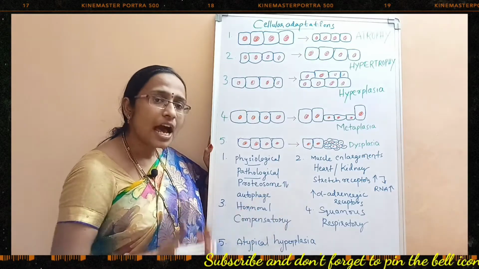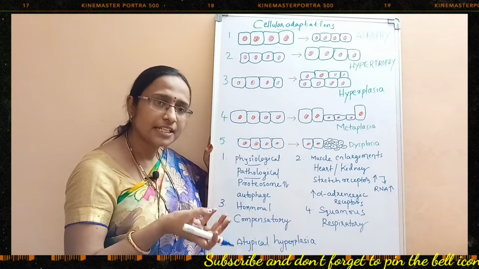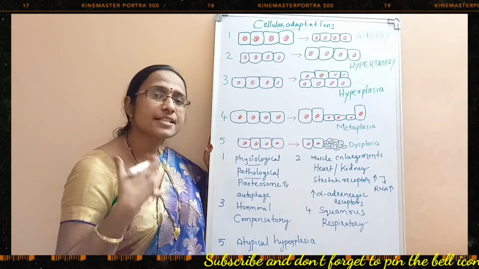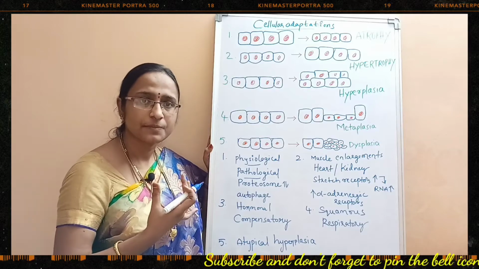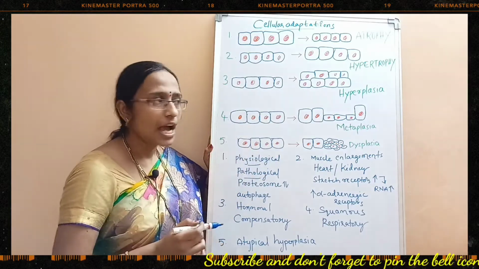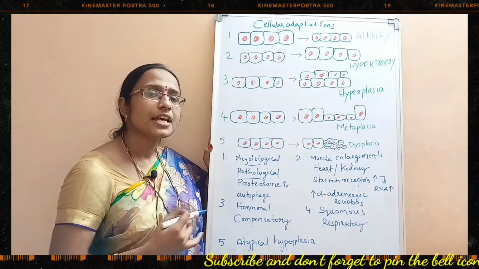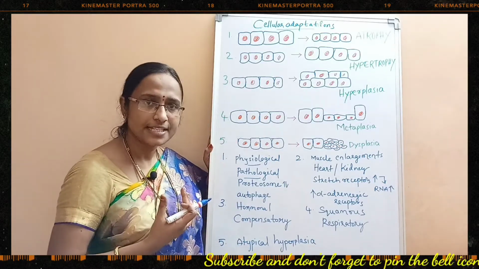And there are adrenergic receptors in the kidney as well as the heart. Because of the excessive stimulation of these adrenergic receptors also, it leads to hypertrophy. So atrophy means a decrease in the cell size, whereas hypertrophy means an increase in the cell size.